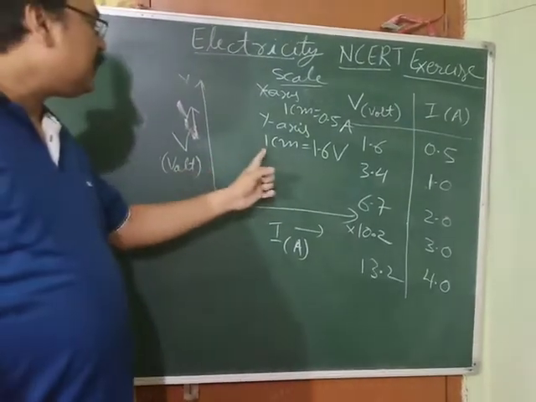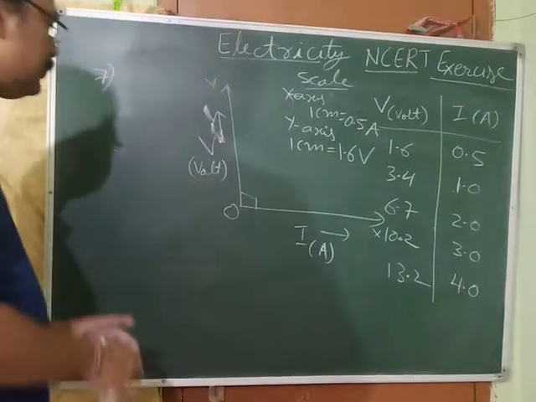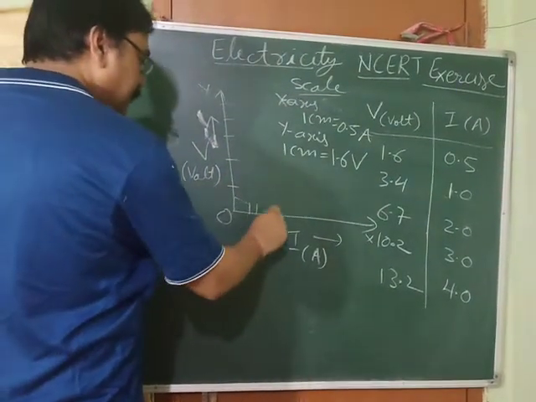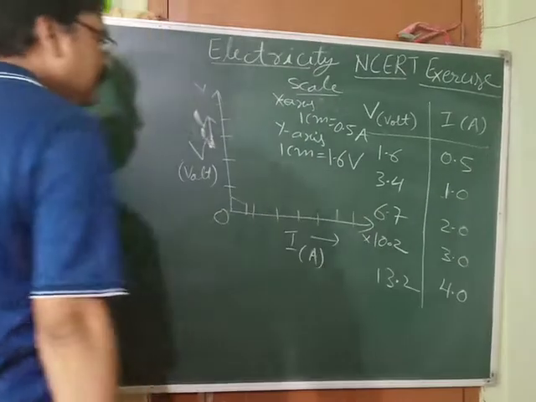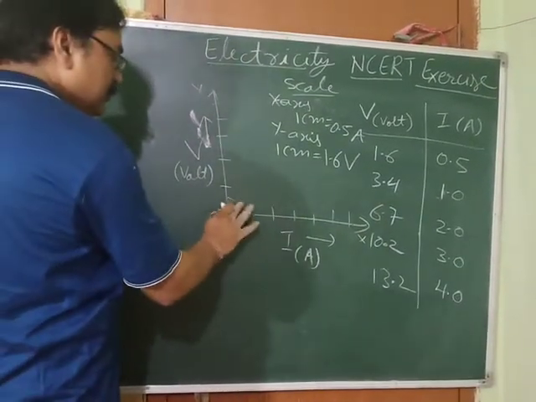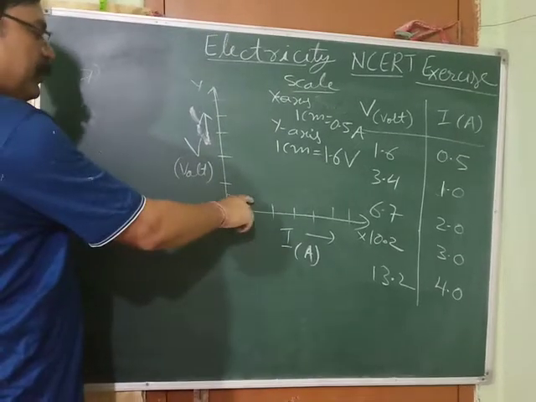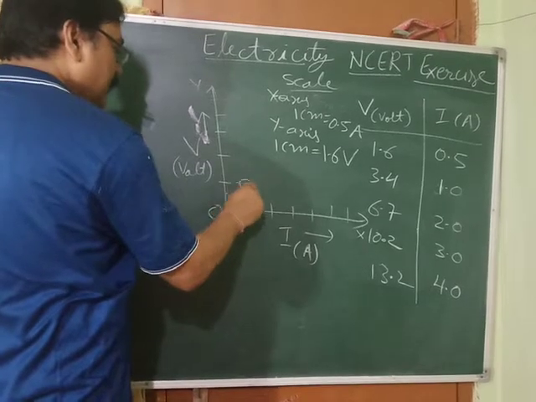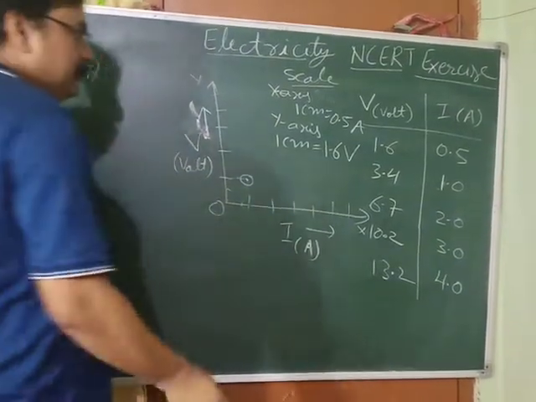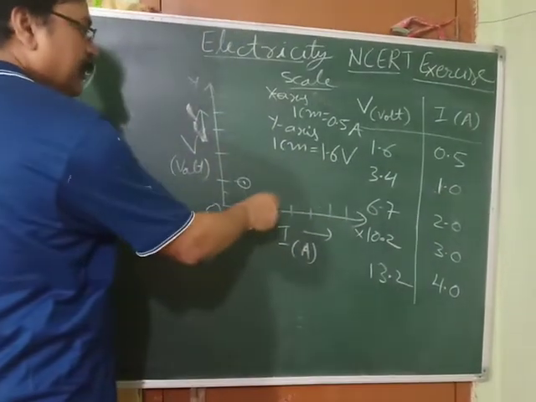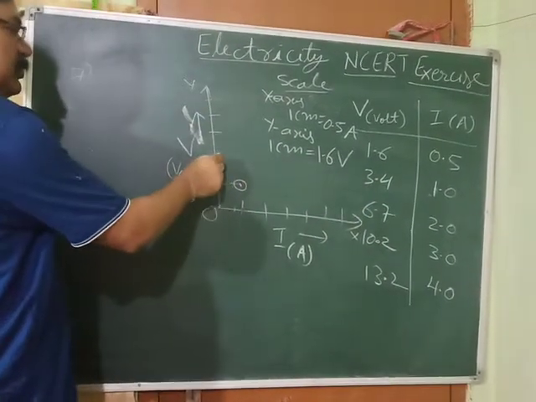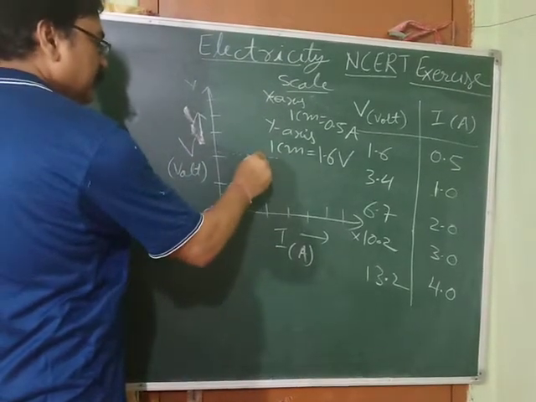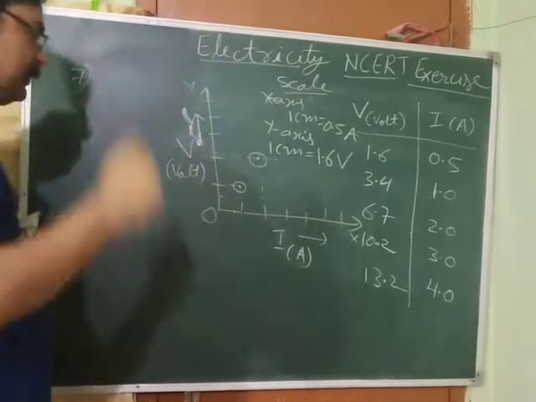So on the y-axis we can take 1 centimeter equals 1.6 volt. You have to keep on marking after every 1 centimeter. Now the first line is how much? 0.5. Current is 0.5 when voltage is 1.6. That means this is 1.6, this is 1.5, so here you will get the mark. Now current is 1, voltage is 3.2, so it will be somewhere here. Again you can get this point, mark this.